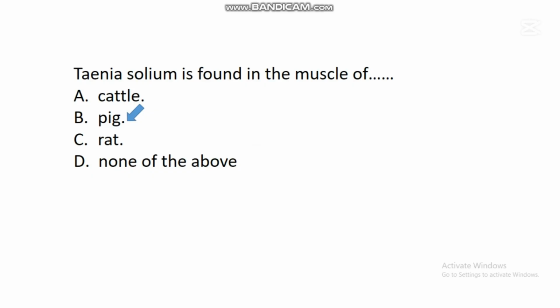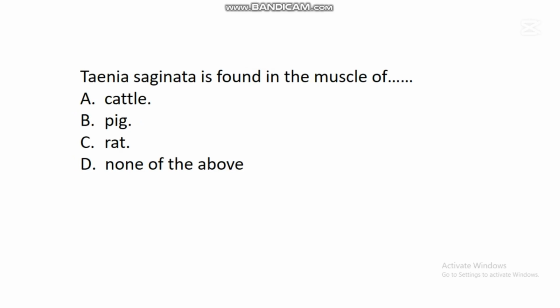muscle of the pig. So when they kill that pig and human beings eat it, if they didn't cook the meat very well, what will happen is that this organism known as Taenia solium will go into human beings and now develop into mature tapeworm, thereby increasing the number of parasites we have in the body system. So that's why it's good to cook pork very well before consumption.